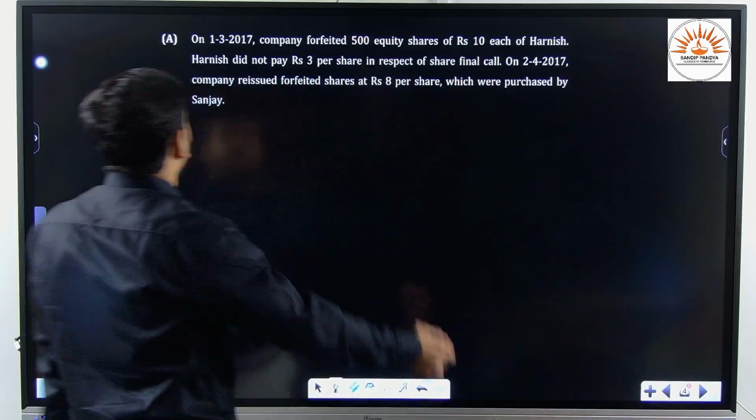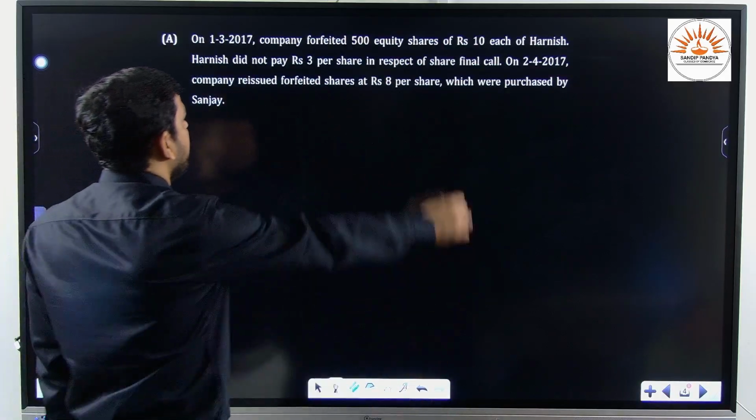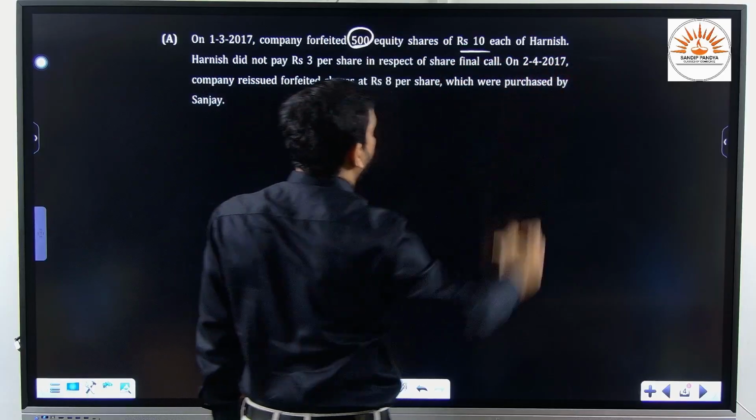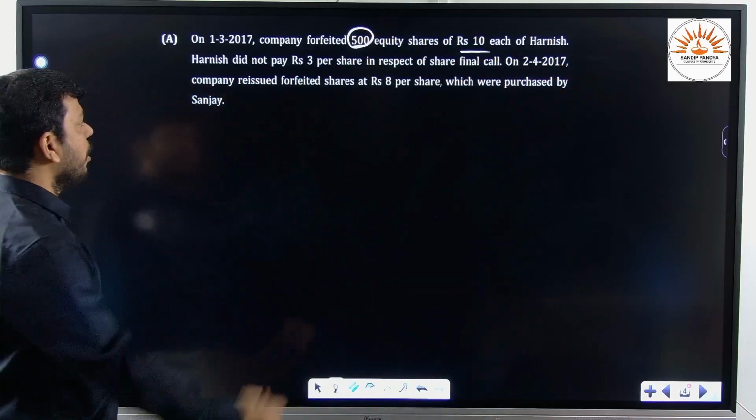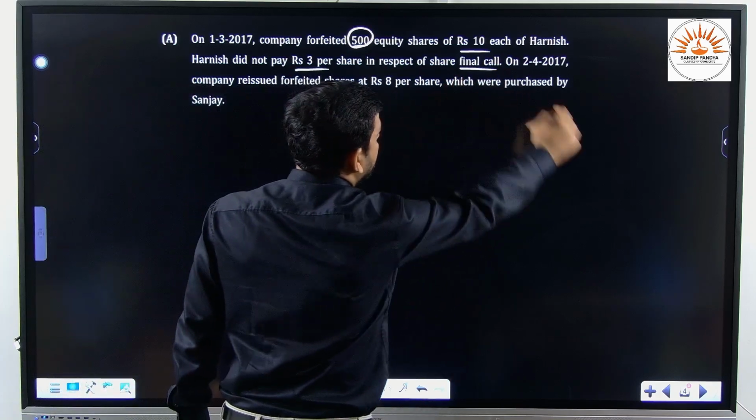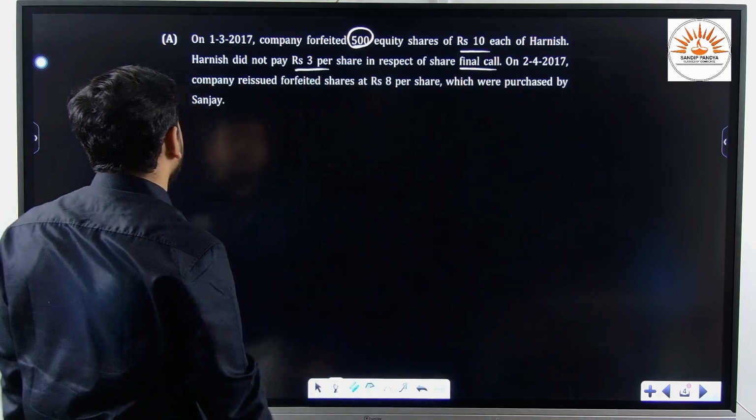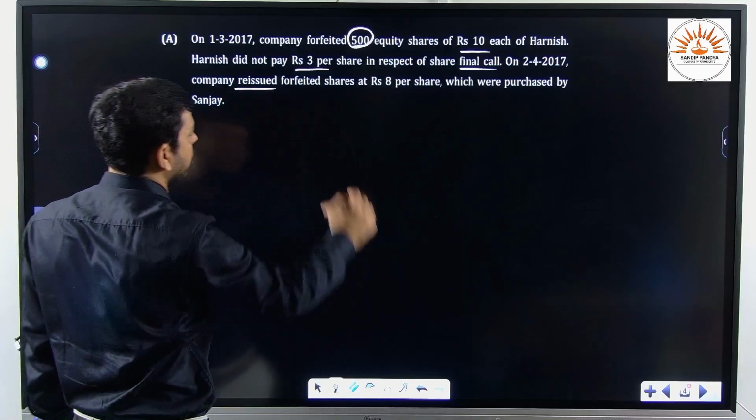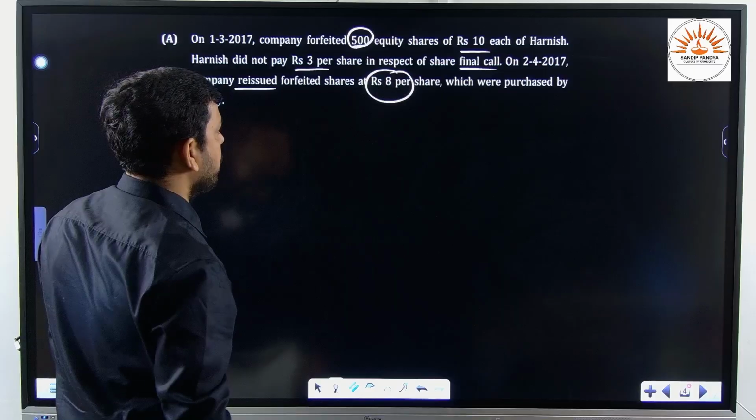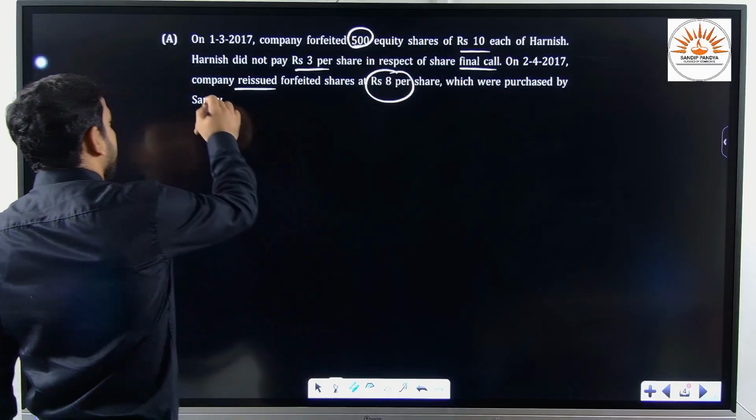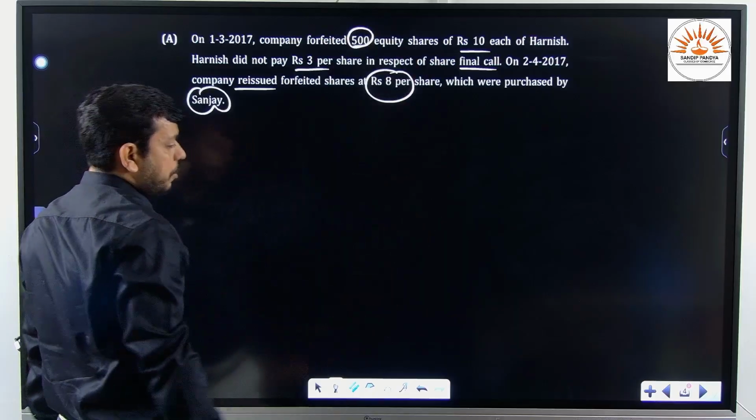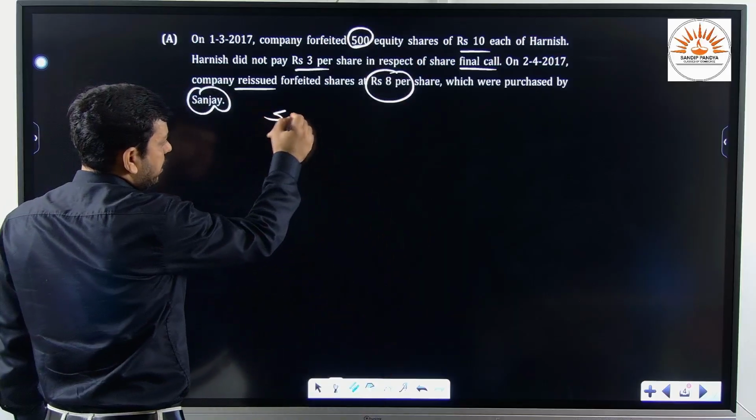See, on 1st March 2017, the company forfeited 1500 equity shares of rupees 10 each of Reissue. Reissue did not pay 3 per share in respect of the shares on the final call. On 2nd April 2017, the company reissued the forfeited shares at rupees 8 per share, which were purchased by Sanjay. Now see, here the name is not important, rather the amount is important. What information are they giving? The 500 shares are forfeited.